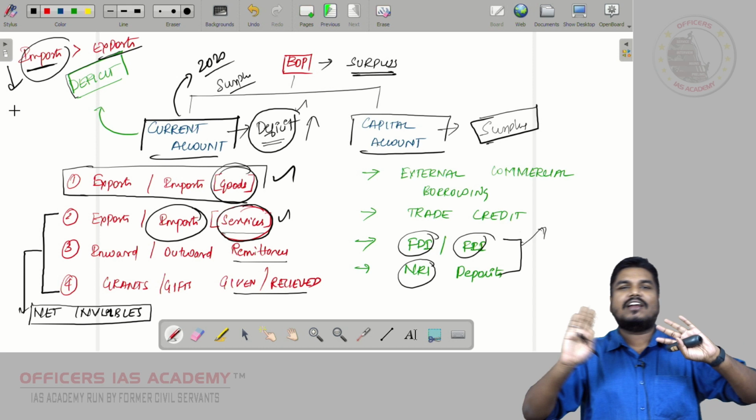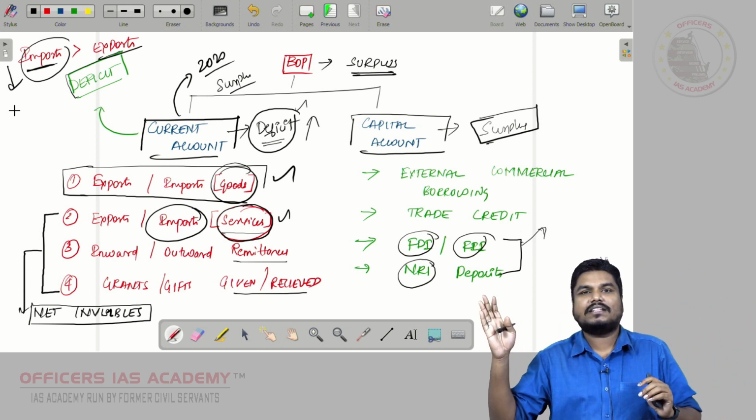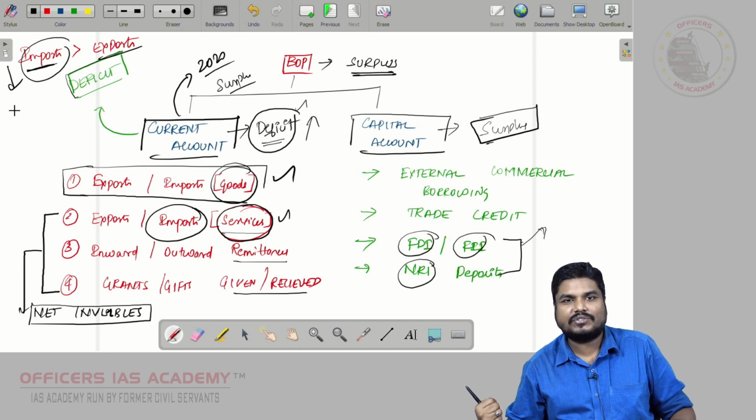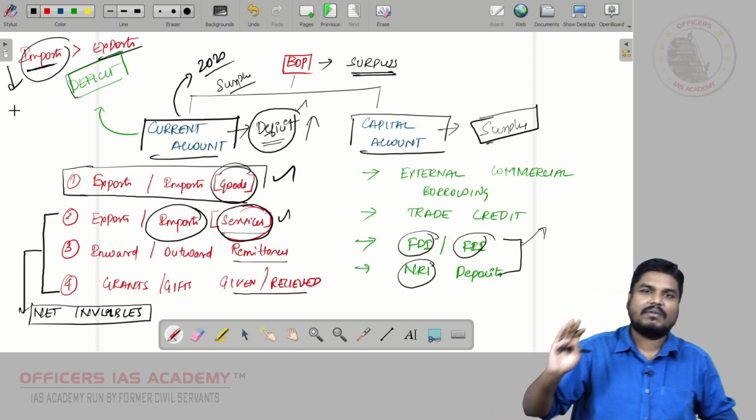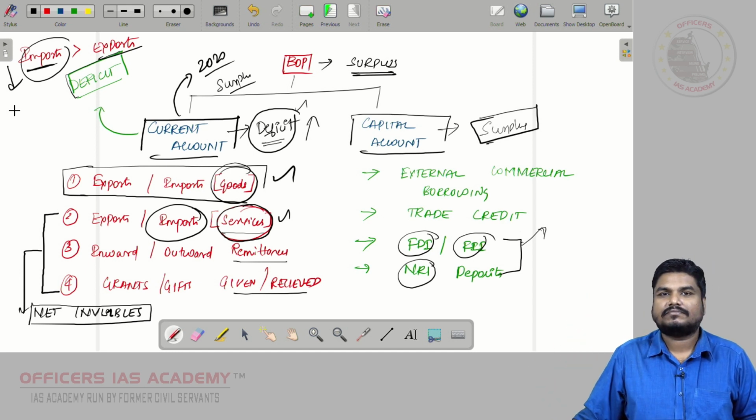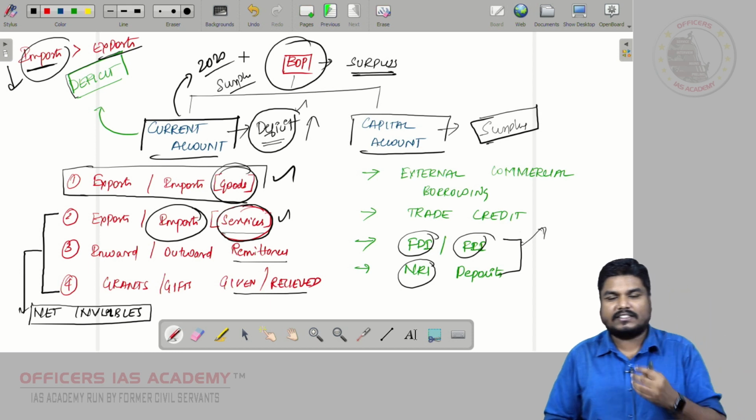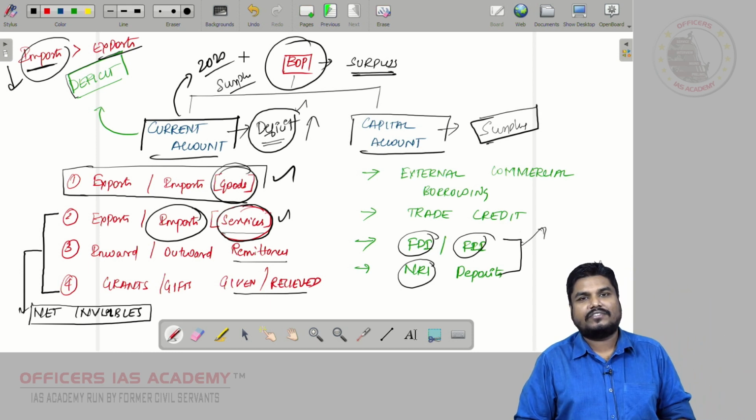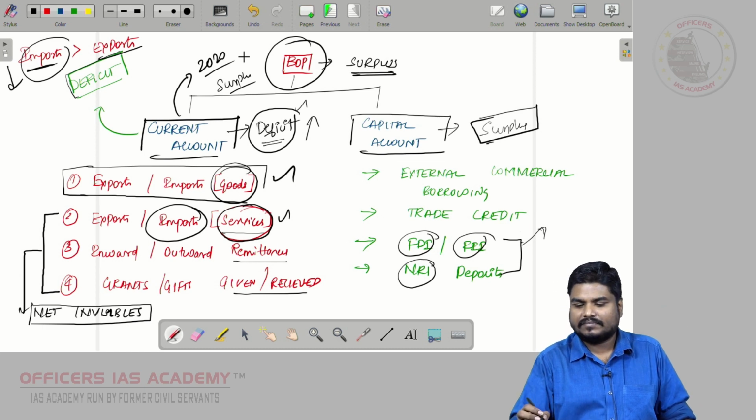But generally in normal situation, India will have current account deficit and capital account surplus, because more FDI, FII comes to India and we import more. So current account will be deficit, capital account will be in general surplus. These put together we call balance of payment, a systematic record of all the transactions which we do with the outside world. Very simple, right?